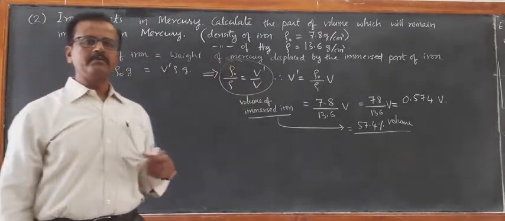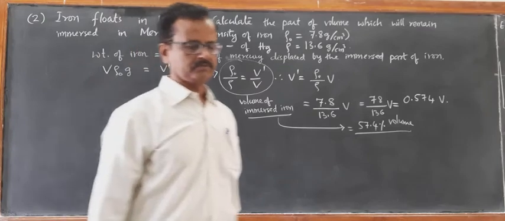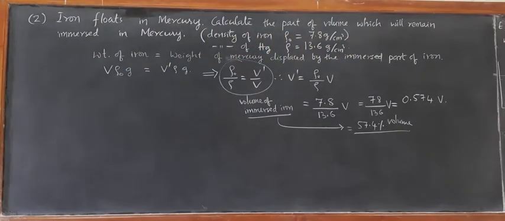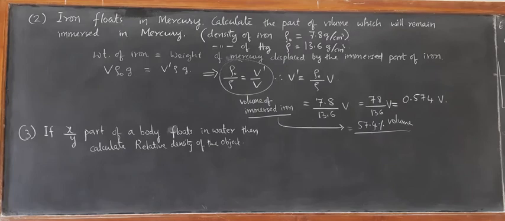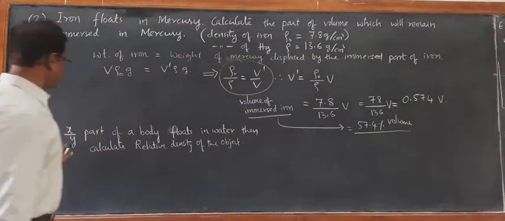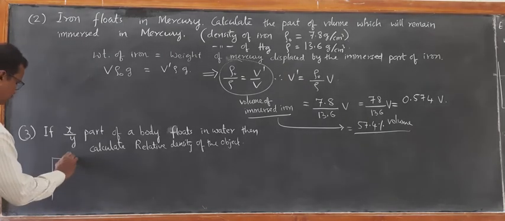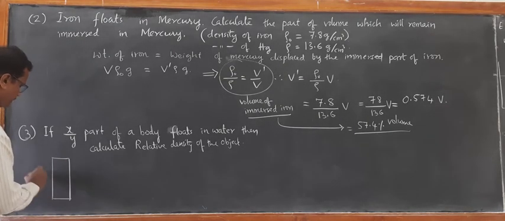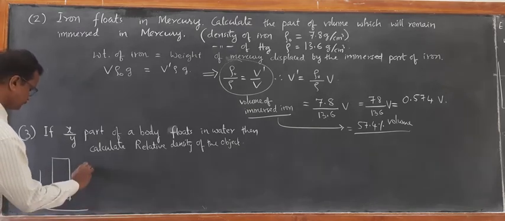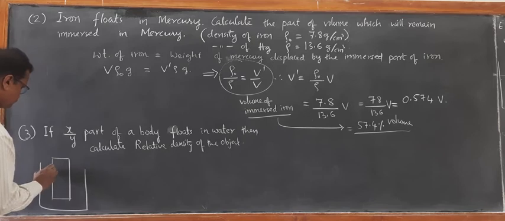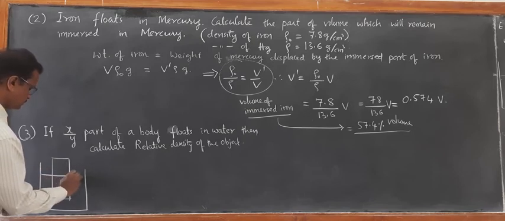Now one more problem I will give you so that you can solve it yourself. Simple. If x by y part of the body floats in water, suppose this is the volume of the body taken in water, like this.